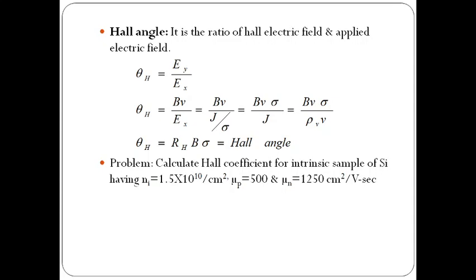So here I mention a problem. Calculate the Hall coefficient for an intrinsic sample of silicon having ni 1.5 into 10 power 10 per centimeter cube, mu p equals to 500 and mu n equals to 1250 centimeter square per volt second. From these values, you can calculate the Hall coefficient. So from the above discussions you can solve this problem, and thank you.